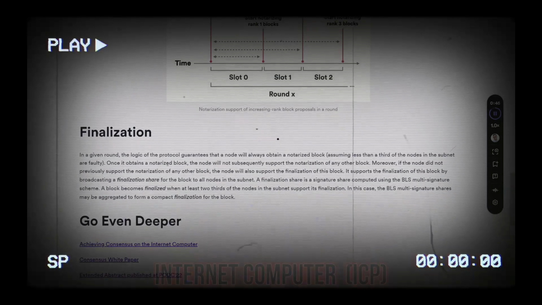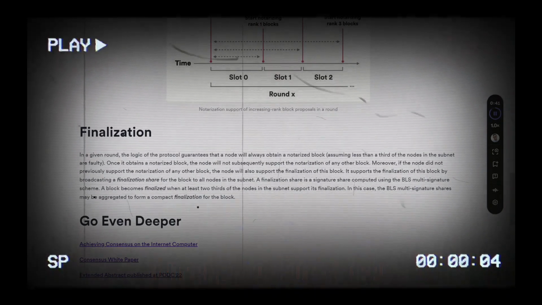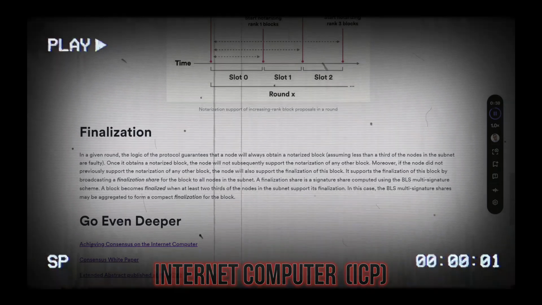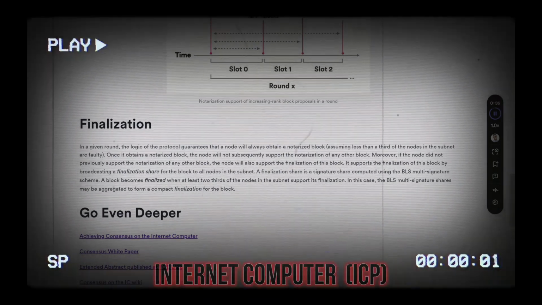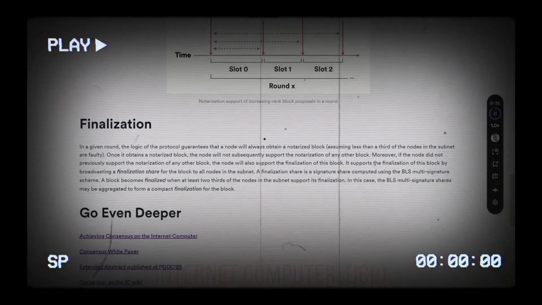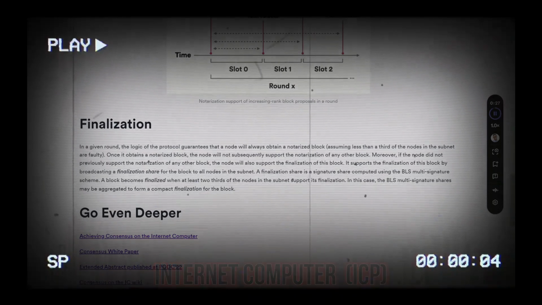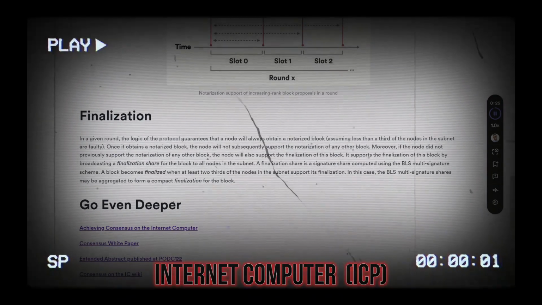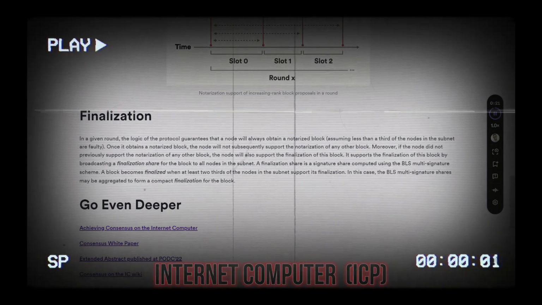Finalization. In a given round, the logic of the protocol guarantees that a node will always obtain a notarized block, assuming less than 1/3 of the nodes in the subnet are faulty. Once it obtains a notarized block, the node will not subsequently support the notarization of any other block. Moreover, if the node did not previously support the notarization of any other block, the node will also support the finalization of this block. It supports the finalization of this block by broadcasting a finalization share for the block to all nodes in the subnet.